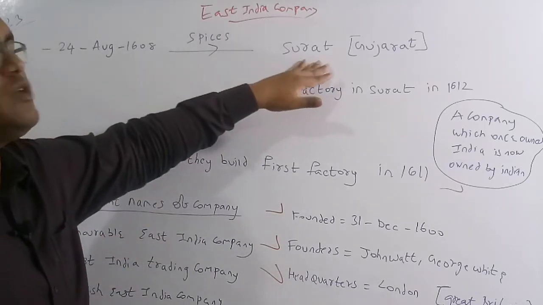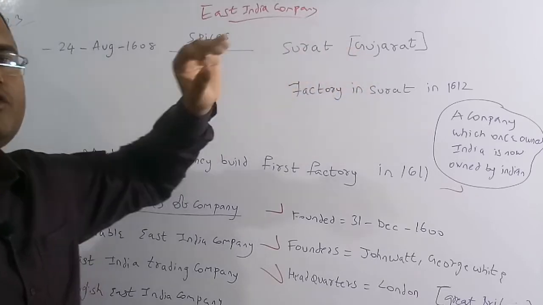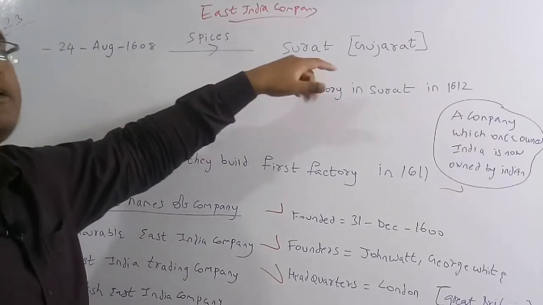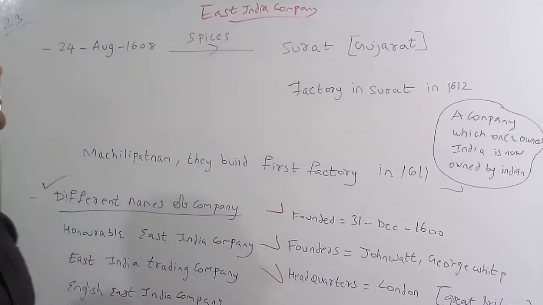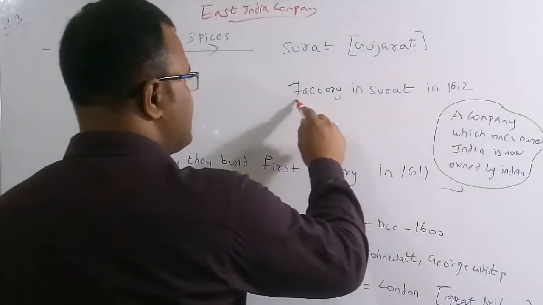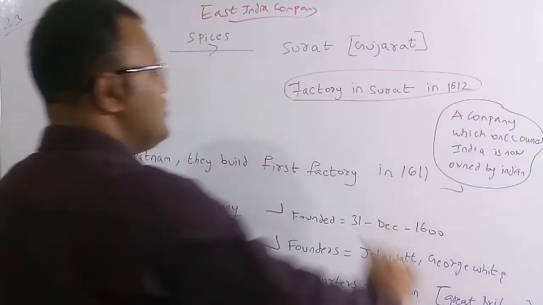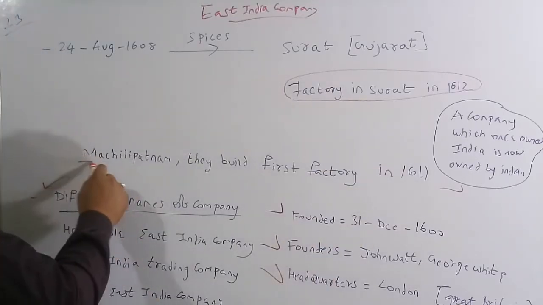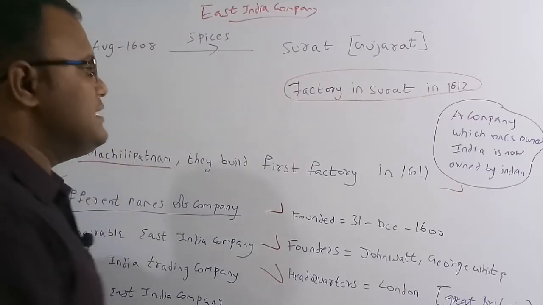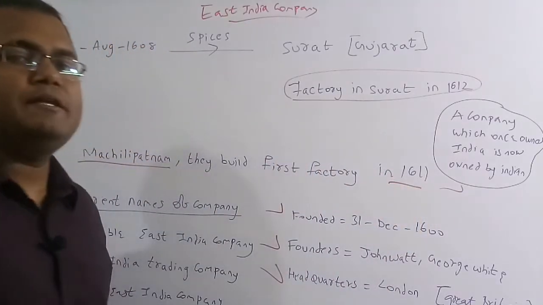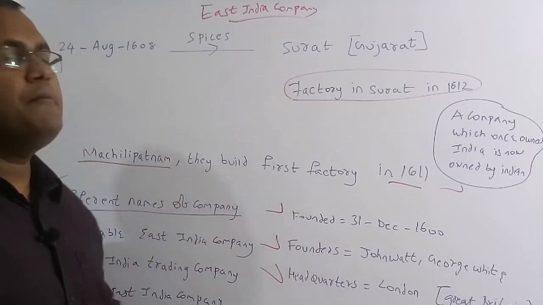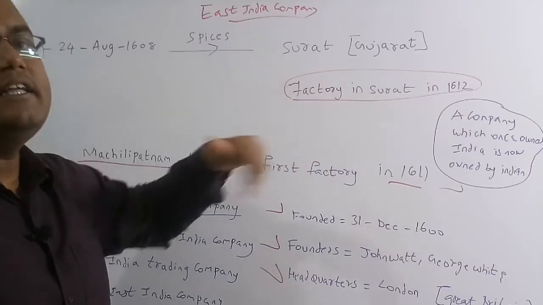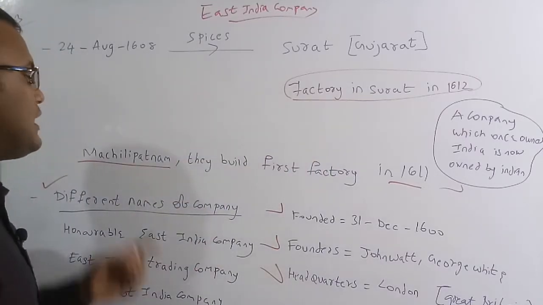It came to Surat, which is present in Gujarat. So on 24th August 1608, the East India Company came to Surat for trading spices. They built a factory in Surat in 1612. But in Machilipatnam, they built the first factory in 1611. Actually, the East India Company wanted to build the first factory in Surat, but due to some technical problems, they built their first factory in South India, at Machilipatnam.